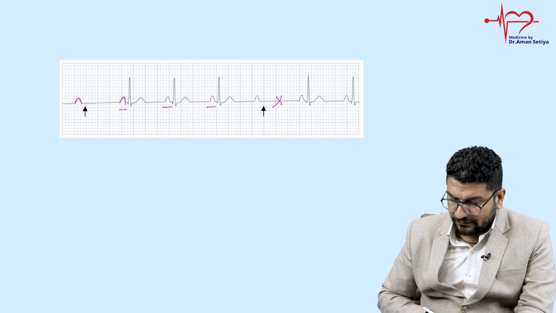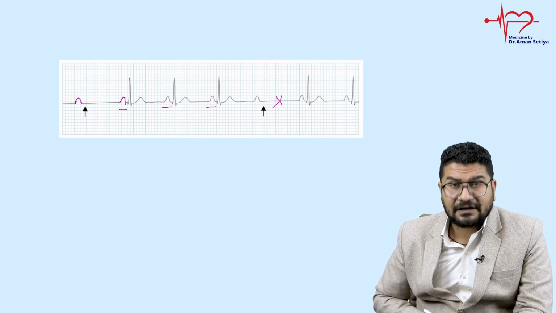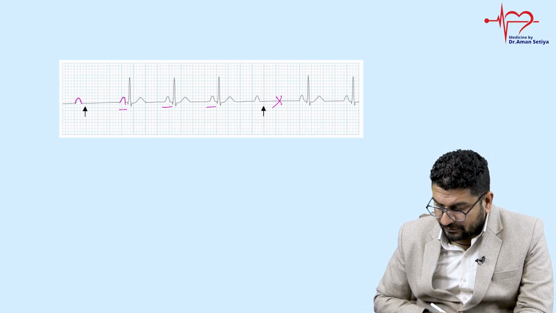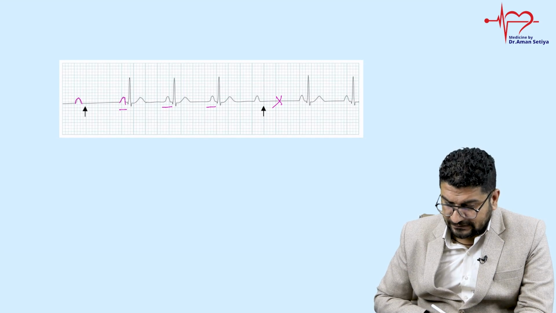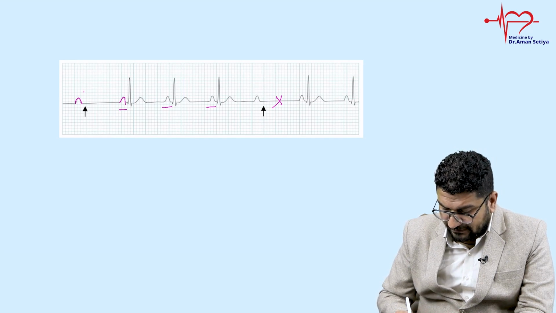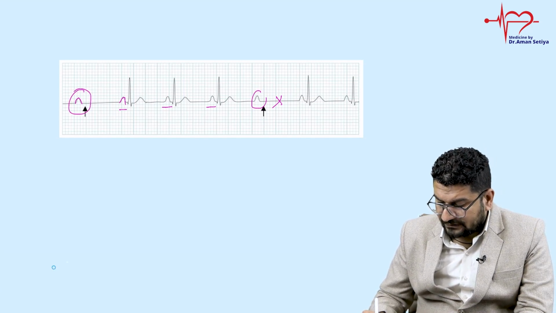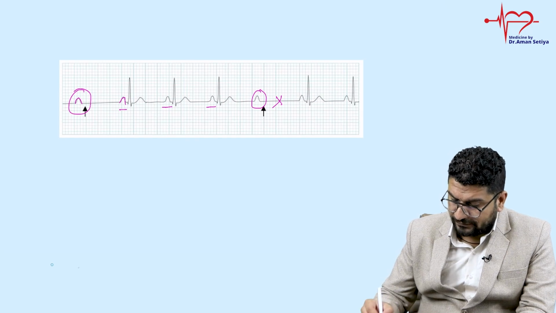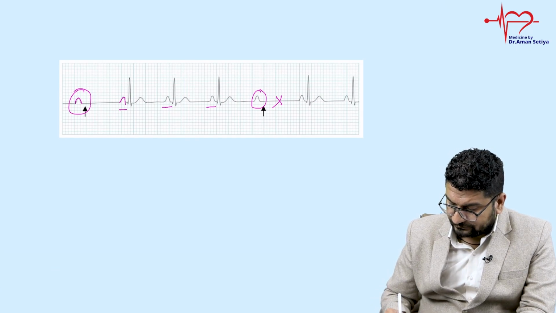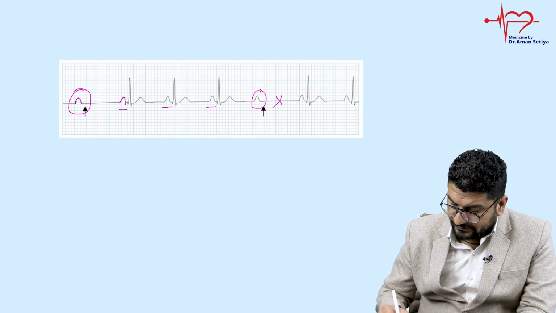So in this case the PR interval is constant, again a dropped QRS. Intermittently these P waves are not conducted, meaning there is a dropped QRS. So this is what we call Mobitz 2.